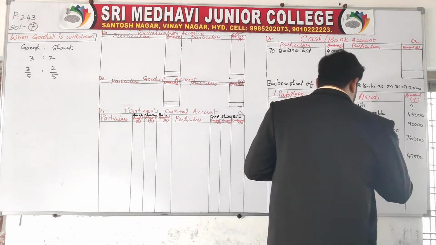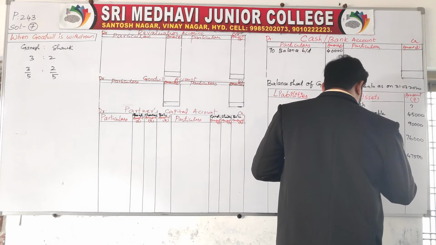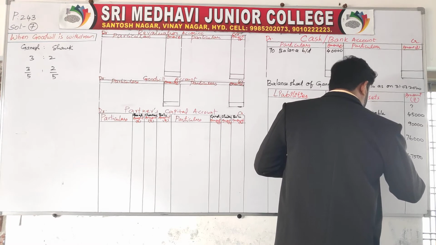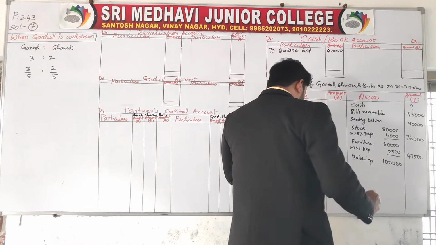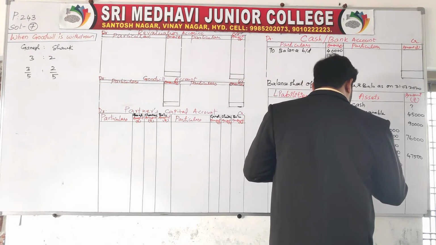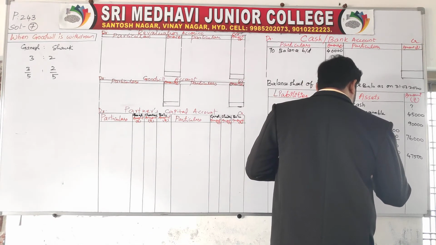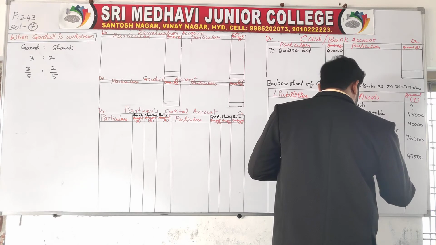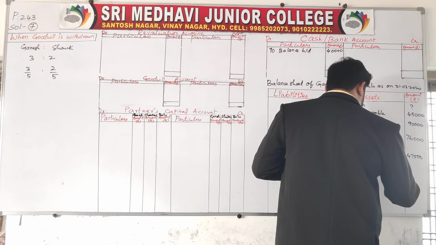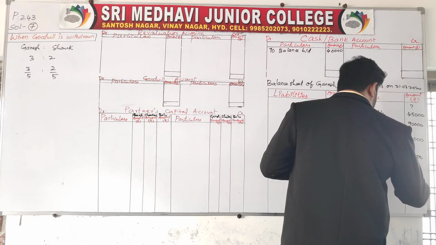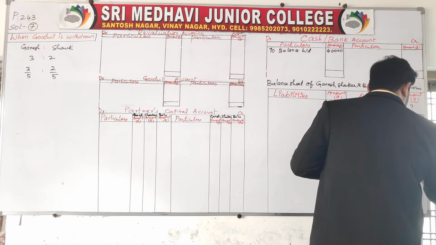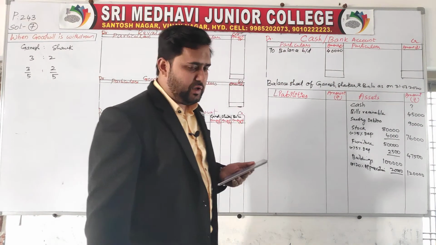Buildings, having adjustment on it. Buildings amount is 1 lakh, appreciated by 20%. So appreciation means we need to add 20% appreciation. One lakh 20% is 20,000. Order column 1 lakh 20,000, present value of the buildings.